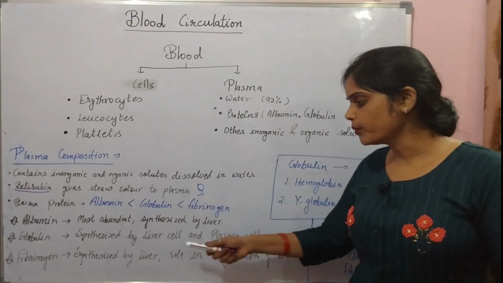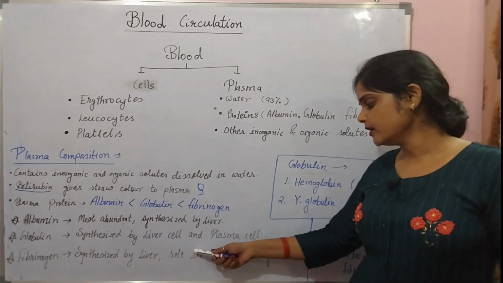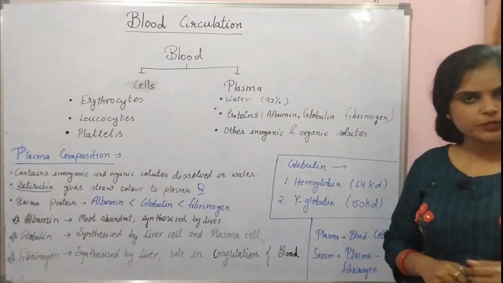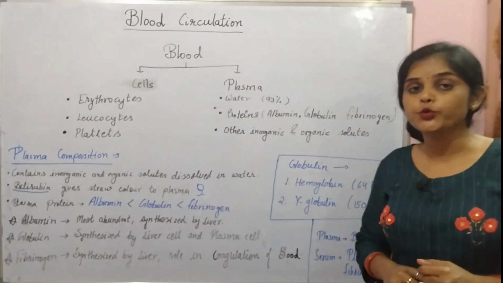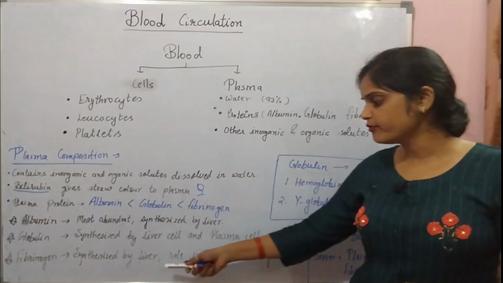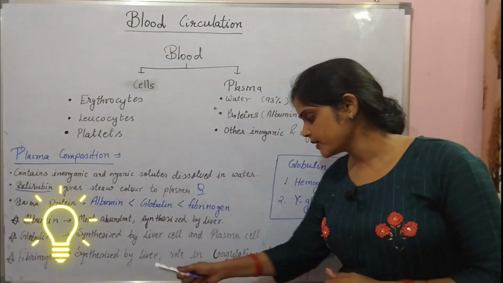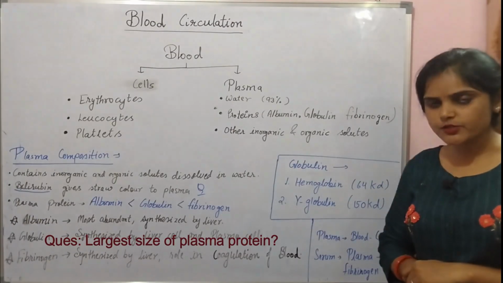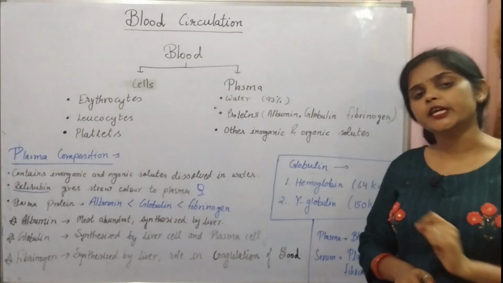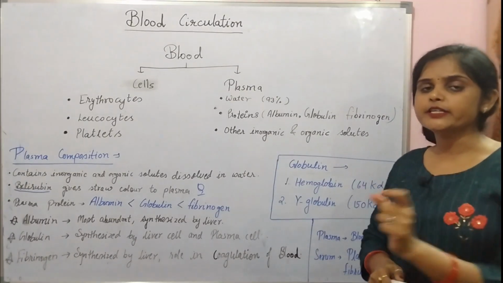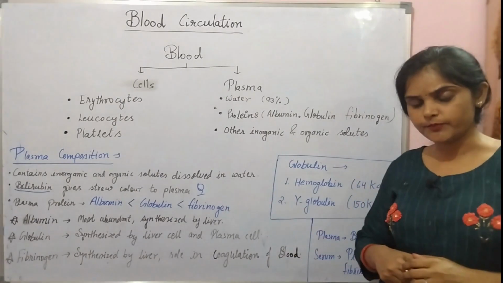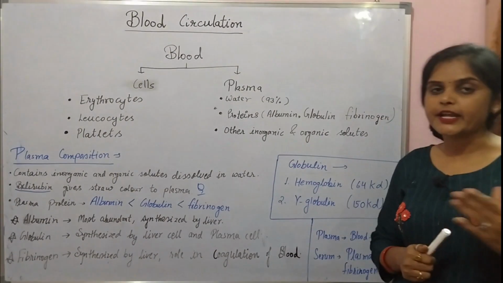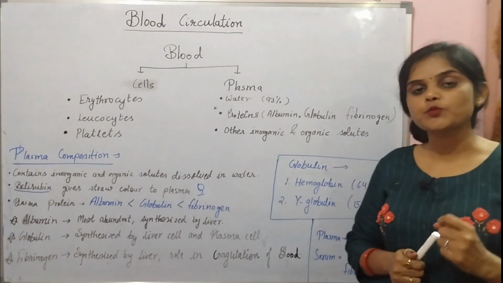Next we talk about the globulin. Globulin is again synthesized by the liver cells, and the key globulin proteins are your hemoglobin and immunoglobulin. Next, fibrinogen is again synthesized by the liver cells and plays a very important role in the coagulation of blood. One question can be asked about the size of plasma proteins. Of these three proteins, the largest one is fibrinogen, then globulin, and albumin is the smallest in size.